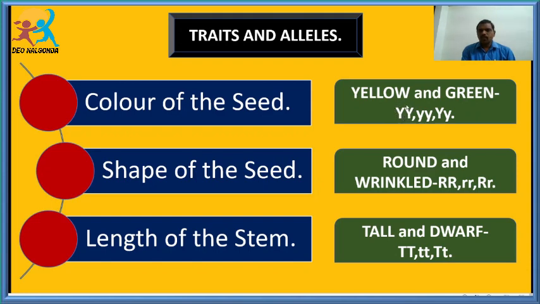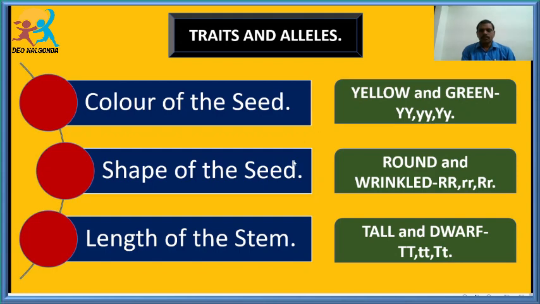I've already explained what is an allele: alternative forms of a gene are called alleles. For yellow color, the 2 alleles are similar, that's why we call it homozygous. And there are 2 alleles for green color, which is homozygous green. And when one allele is yellow and the other allele is green, it is called heterozygous. So that is about the color of the seed.